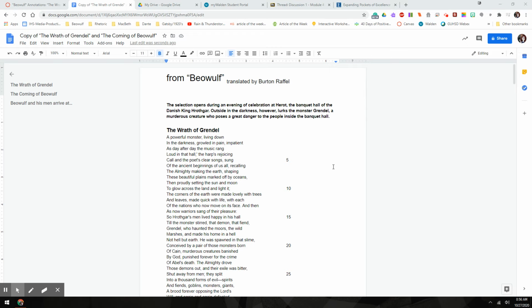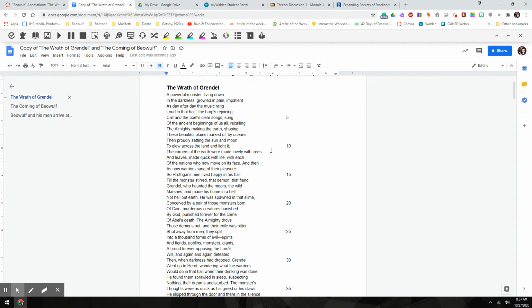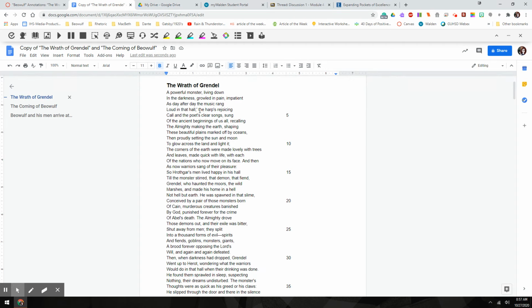All right, guys, so here is the example of annotations from Beowulf. That way you can use this as your example if you want it. So again, this up here is going to be kind of a summary of what is happening before your section because we're not reading the whole thing of Beowulf. And remember, I'm looking for 3 to 4 pieces of annotation per page, and you want to maybe color code between characterization, conflict, and any imagery you see.